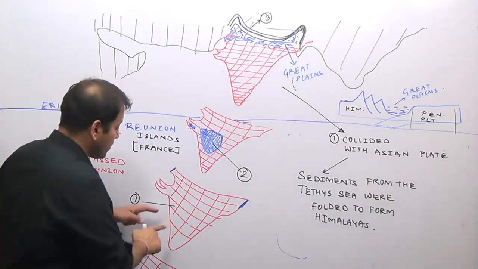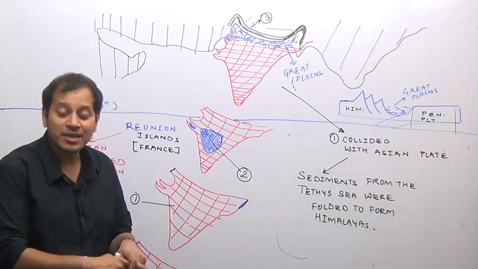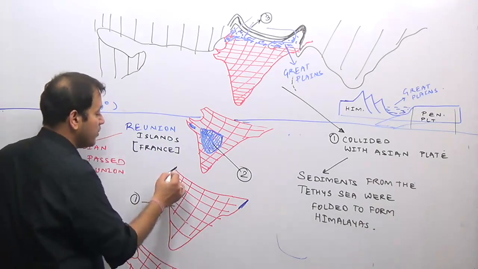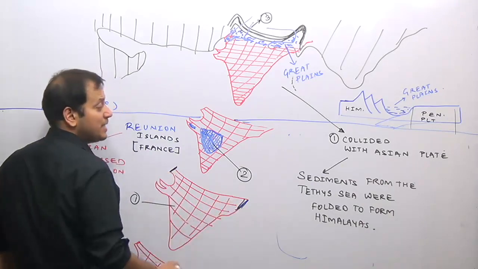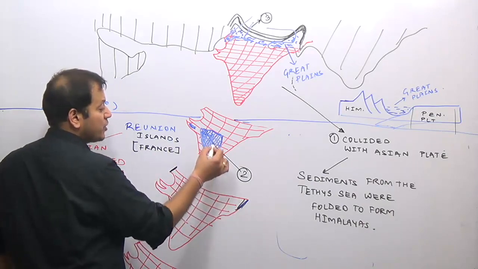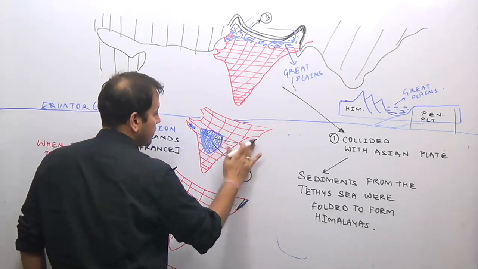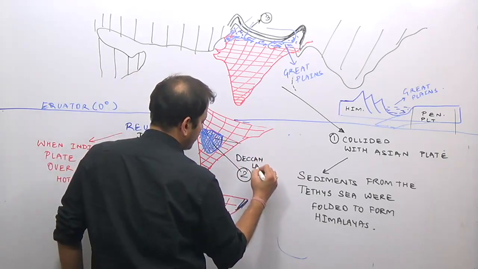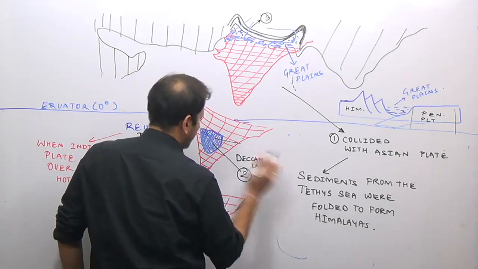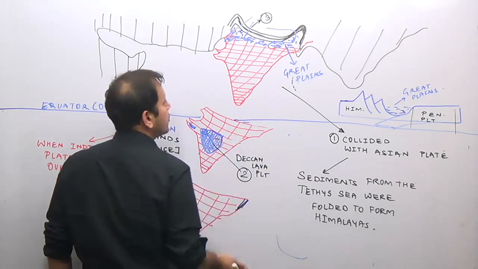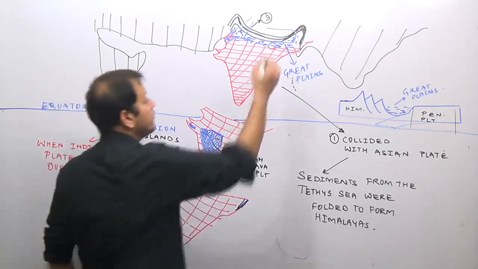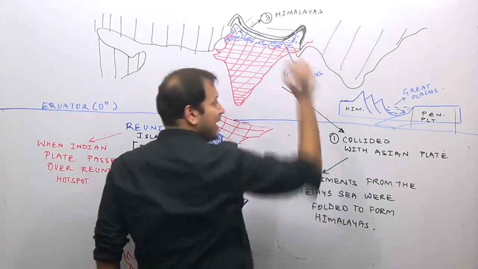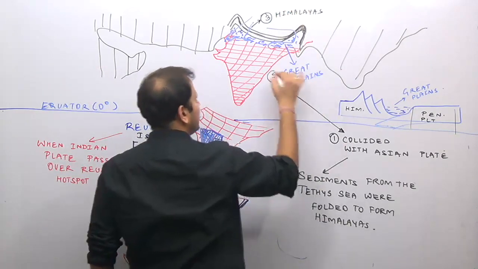So what was the oldest? The oldest part is the peninsular plateau region. On the peninsular plateau, there were hills. That is this. This was the presence of the Aravalli mountains. This was the presence of the Assam Himalayas. After the peninsular plateau, the second, there was a formation of the Deccan lava plateau here. Afterwards, there was the formation of the Himalayan ranges. And later on, there was the formation of the Great Plains of India.